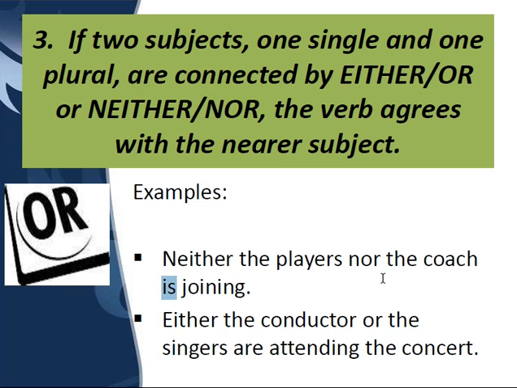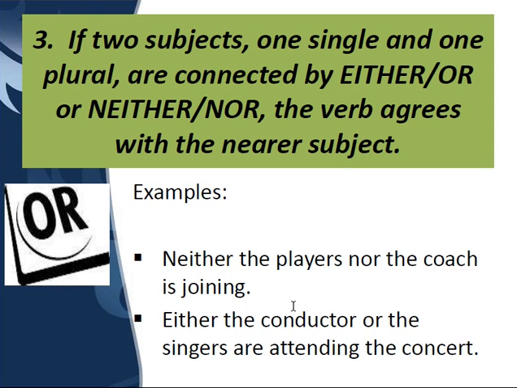If you look at the other example, either the conductor or the singers. Now singers is plural. This particular subject is near to the verb, so the verb is going to agree with this. So if singers is plural, the verb will also be plural. If here it had been singer only, then the verb would also have been is, that is singular. I hope this is clear.